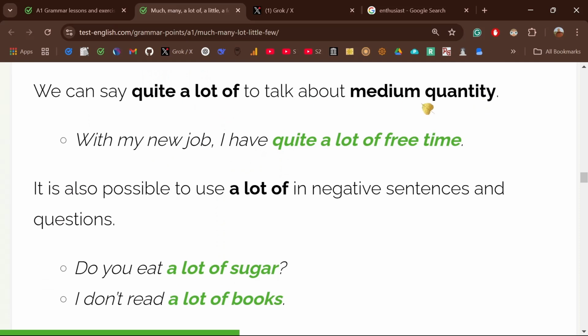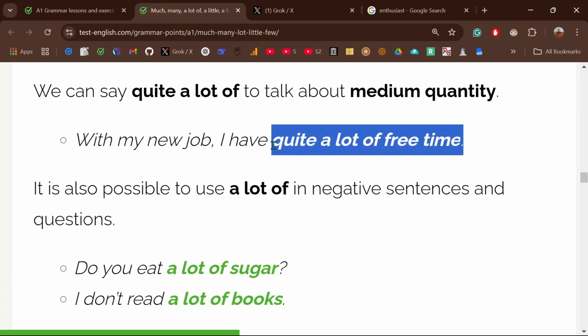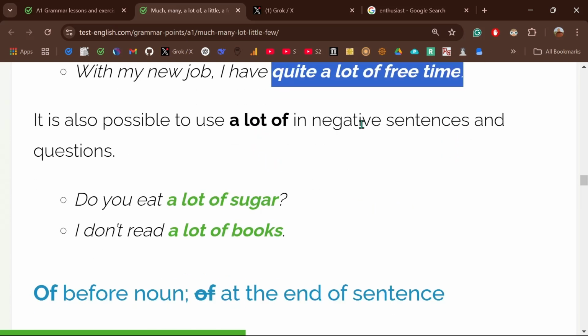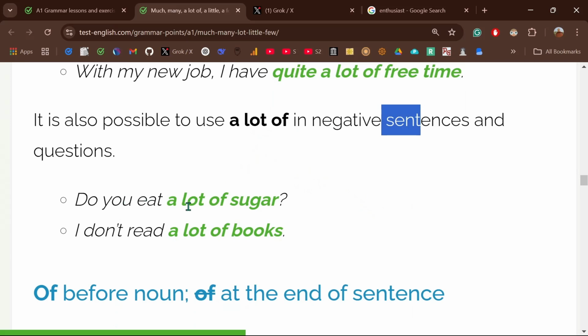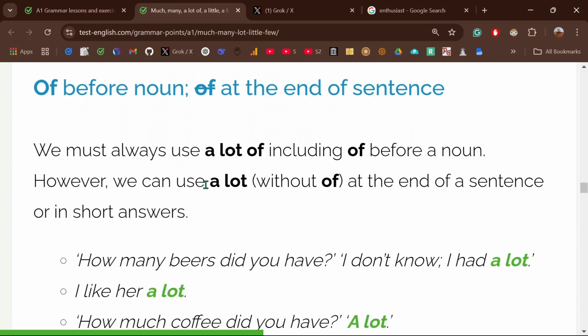Quite a lot to talk about a medium quantity. With my new job, I have quite a lot of free time. It's a medium quantity, it doesn't mean so much. Quite a lot, it's a good amount. Sometimes in negative sentences, I see, do you eat a lot of sugar? I don't read a lot of books. Okay, let's say of before a noun. We must always use a lot of before a noun.